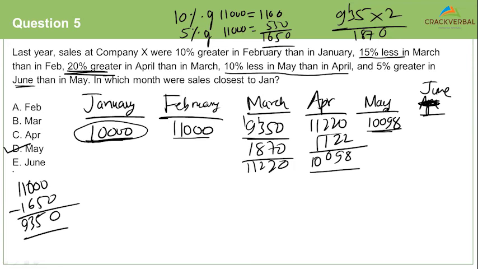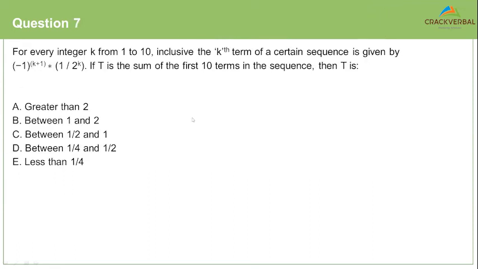If you have too many percentage changes, I will always recommend that you assume a bigger number like 1,000 or 10,000 or 5,000, because if there are multiple percentage changes, you will eventually get into decimals if you take a smaller number. When you take a larger number, the possibility of getting into decimals is smaller. Clear? Let's move to question number 6.